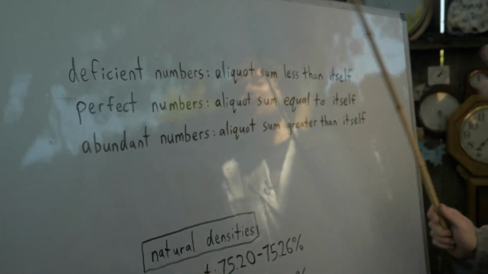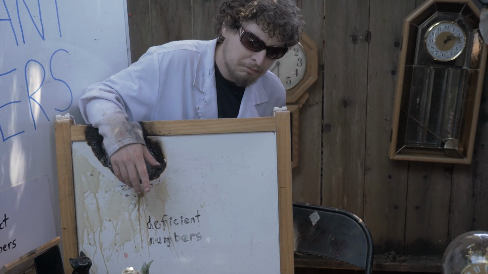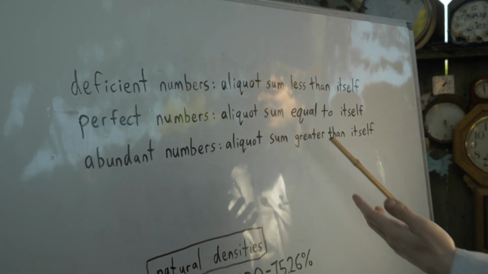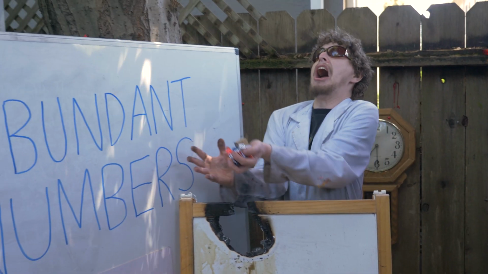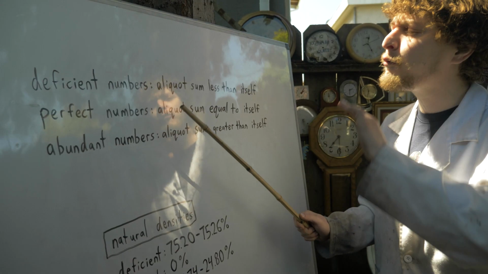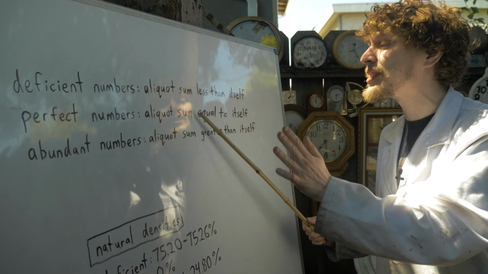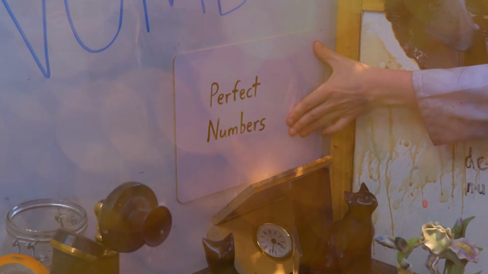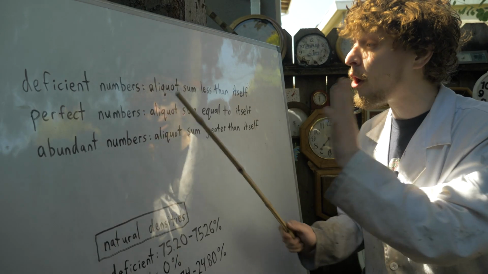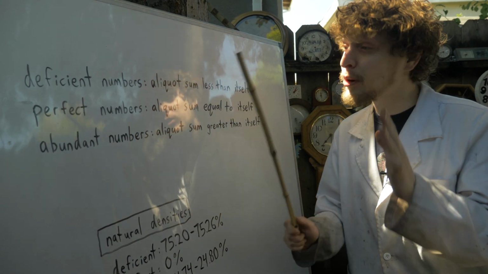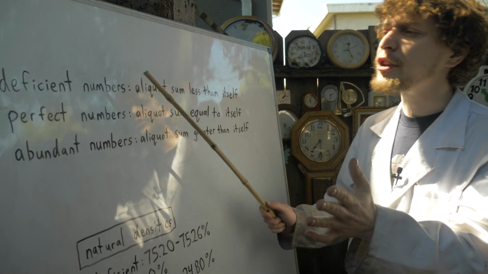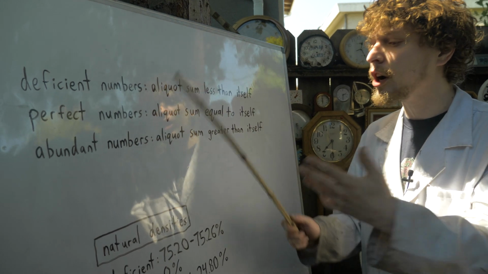So numbers with an Aliquot sum less than themselves are called deficient numbers. Man, they really roasted those numbers. And numbers with an Aliquot sum greater than themselves get to be called abundant numbers. And in the middle, if we have any numbers where the Aliquot sum is exactly equal to themselves, those are called perfect numbers. And there are some of those, but they're rare, and they're important enough that those will come up throughout this episode. So, how often do deficient or abundant numbers occur?